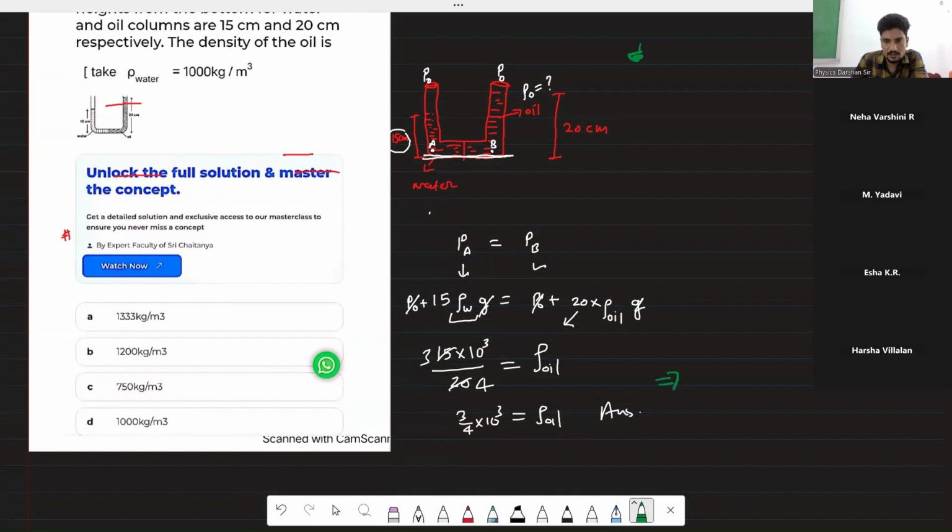After solving it, the density of oil will be 750 kilogram per meter cube. That's it. Okay, let's go for the next question.